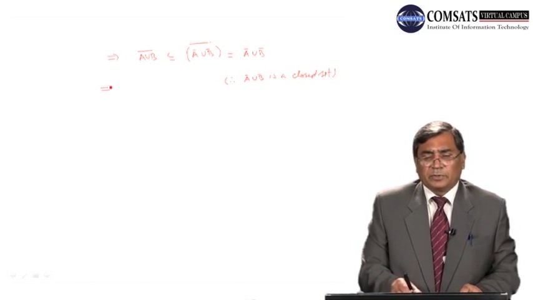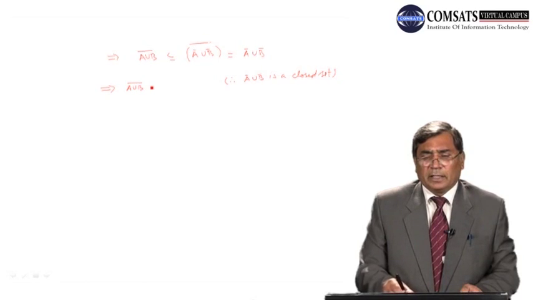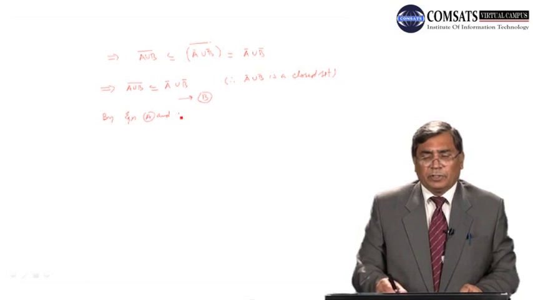So this implies, my dear students, that closure of A union B is contained in closure of A union closure of B. So this is our equation B. So by equations A and B, we conclude that closure of A union B is equal to closure of A union closure of B, right?